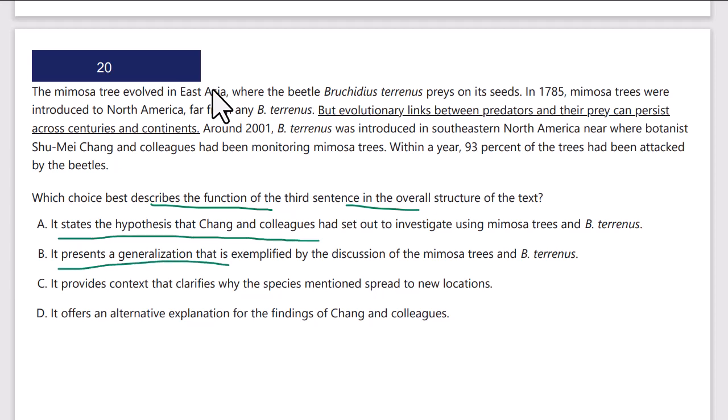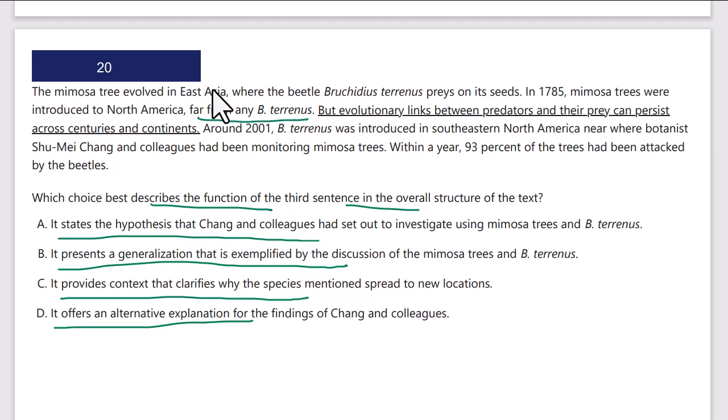Does it present a generalization exemplified by the discussion? Does it provide context that clarifies why species spread? Does it offer an alternative explanation? So what's going on here? The mimosa tree evolved in East Asia where the beetle such and such preys on its seeds. In 1785, mimosa trees were introduced to North America, far from the beetle.